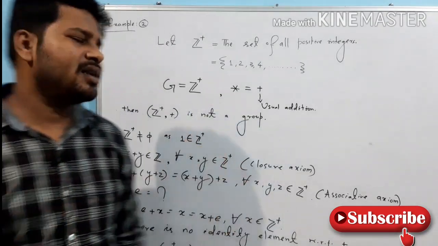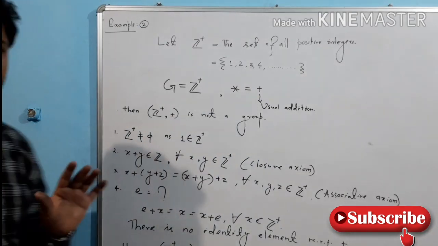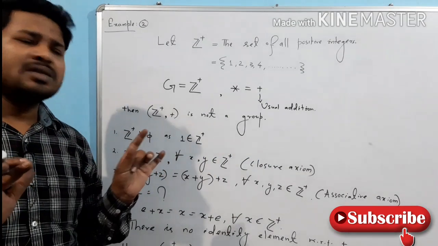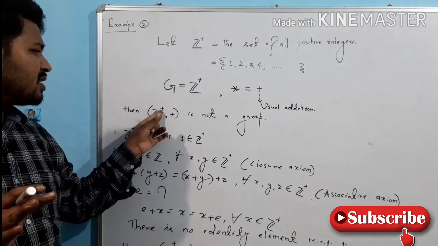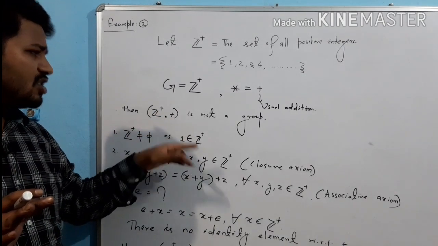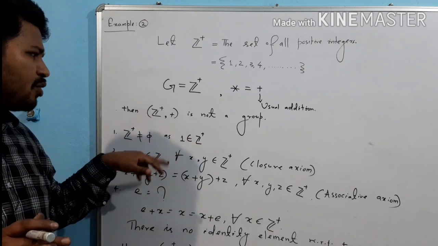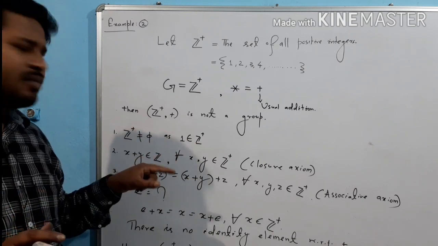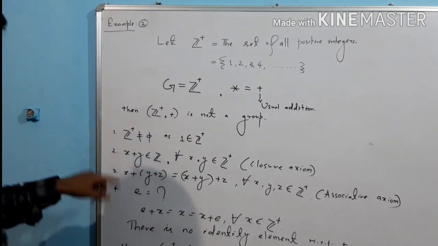Please remember. So now I will prove that Z plus with respect to addition is not a group.